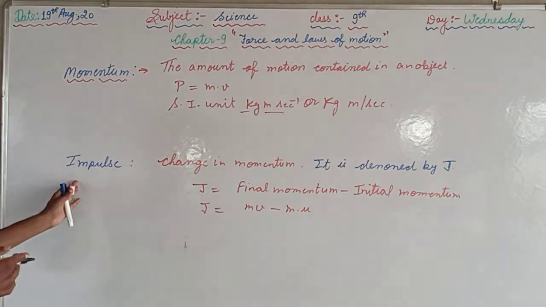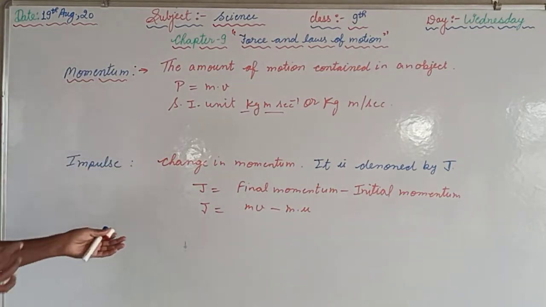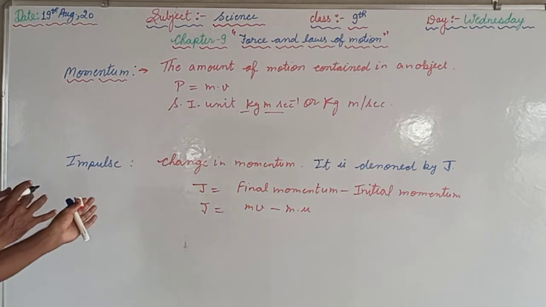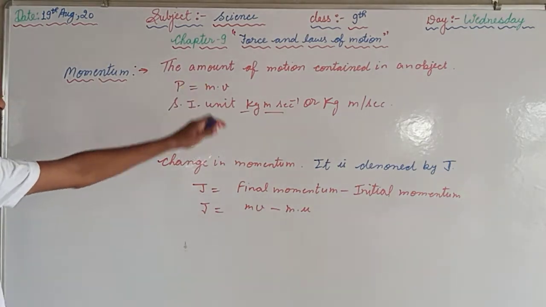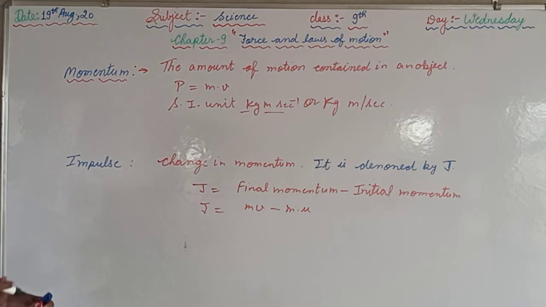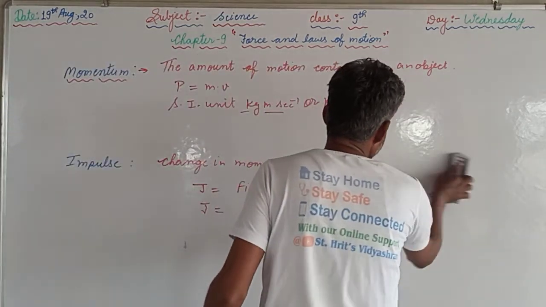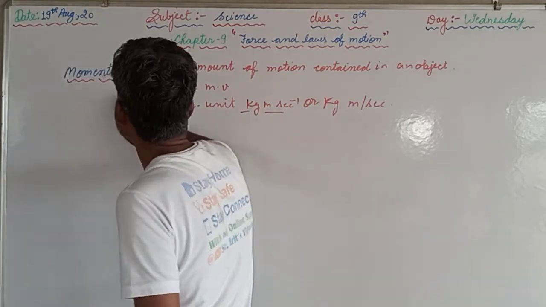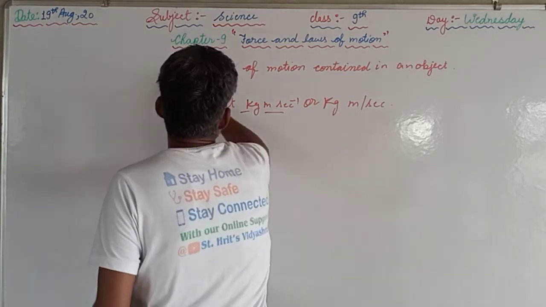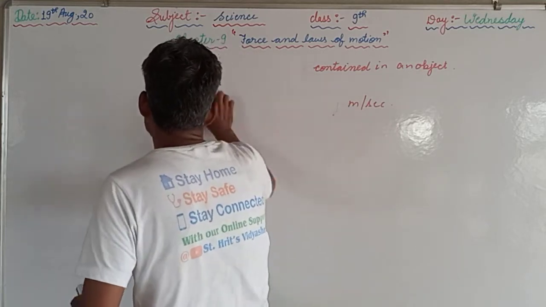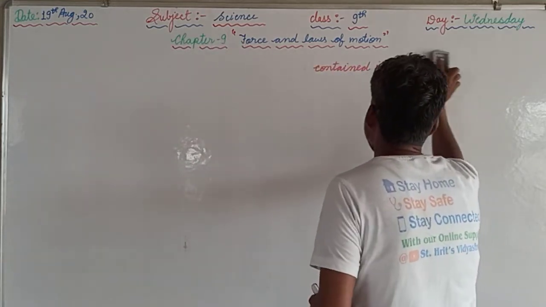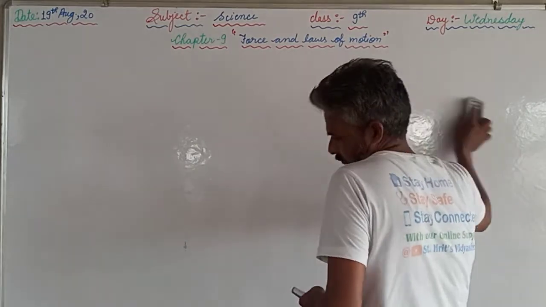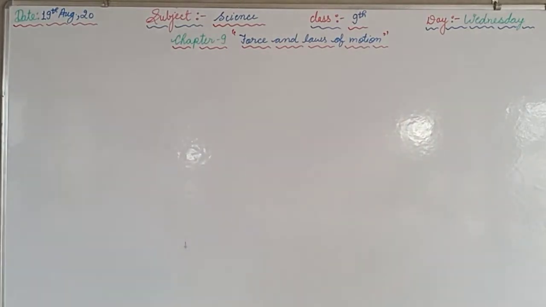So, impulse, the SI unit will be same, because that is the difference of momentum only. So, the units will be same, that is kilogram meter per second. So, this is momentum and this is the impulse. Now, we will discuss the second law of motion, which is based on impulse and momentum, and this is the important one, second law out of all these three laws. The second law of motion